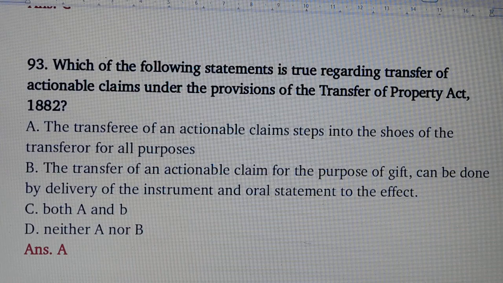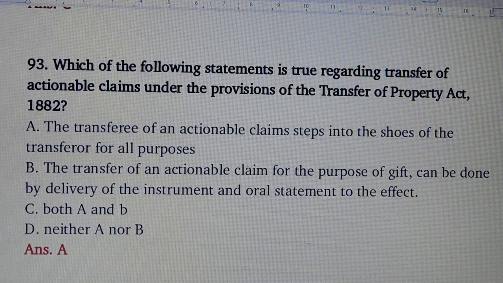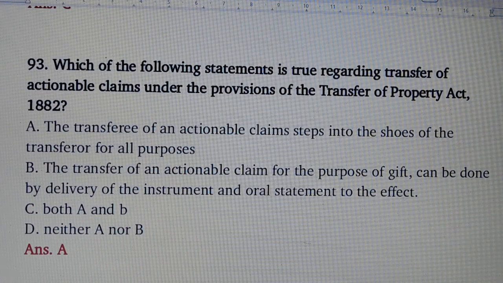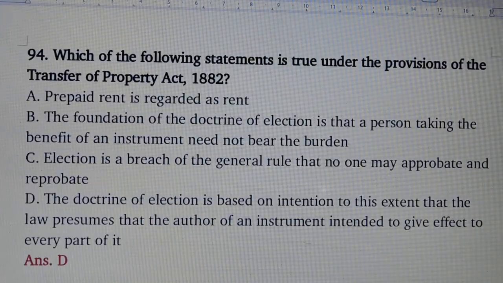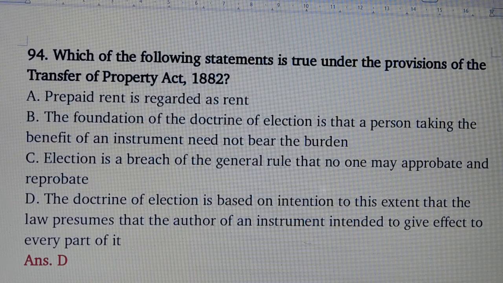Answer is option number A. The transferee of an actionable claim steps into the shoes of the transferor for all purposes. Question number 94. Which of the following statements is true under the provisions of the Transfer of Property Act? Answer is option number D. The doctrine of election is based on intention to this extent that the law presumes that the author of an instrument intends to give effect to every part of it.